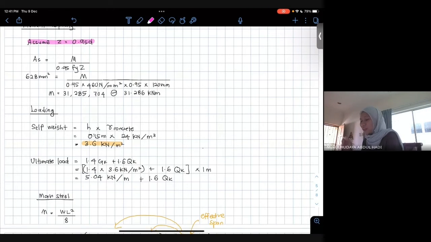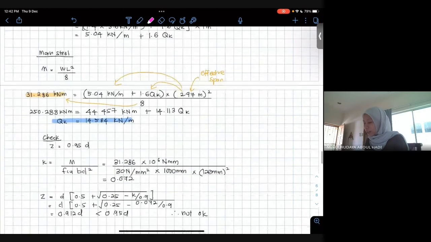Masa you buat for the first one, you assume, you kata, okay, Z mesti 0.95D. Dia bukan jawapan dia 0.95D, and we don't really care about this 0.95D. It's just that kita assume to maximum. Sebab kita tahu bila lebih daripada 0.95, kita akan pakai Z tu 0.95 juga. Selama ni kita assume dia mestilah sama ada dia equal to 0.95 or more than 0.95.